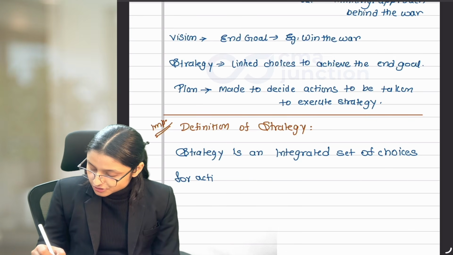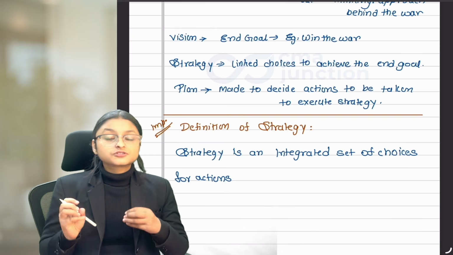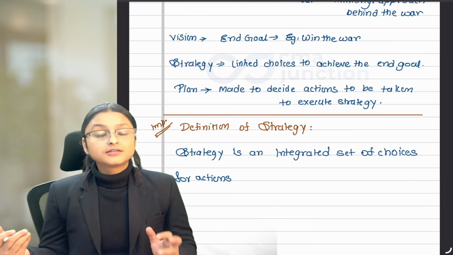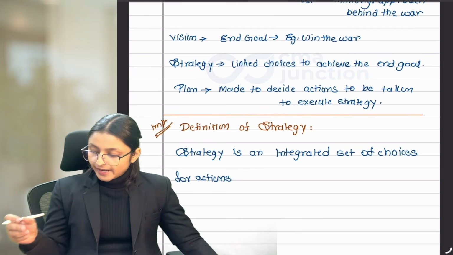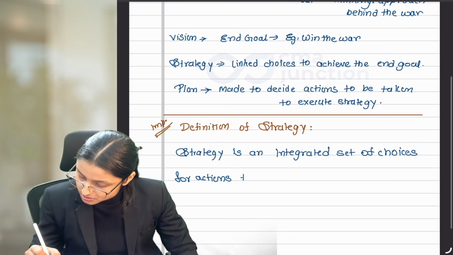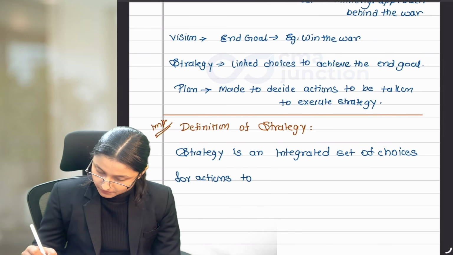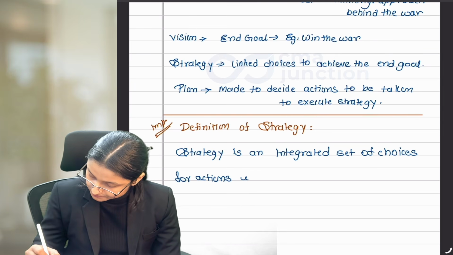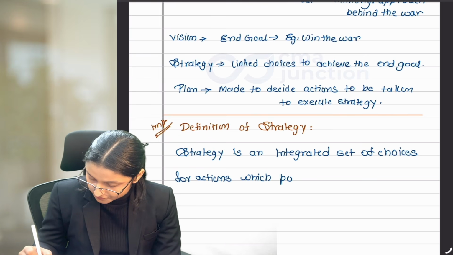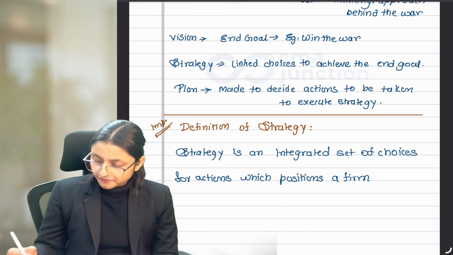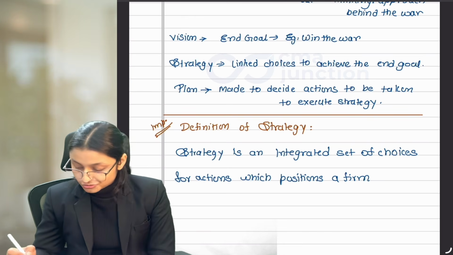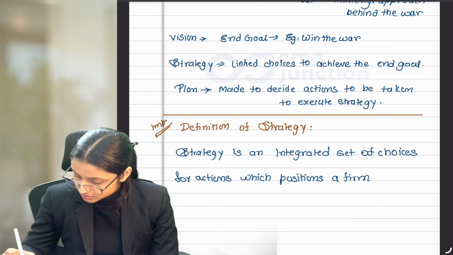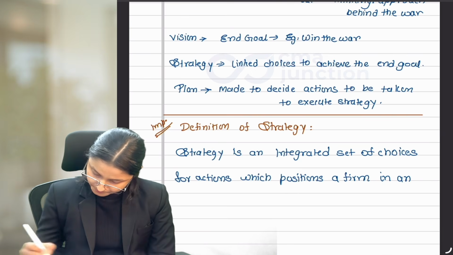Now what does this for action mean? For action means these choices which we are making tell us what actions we need to take, what actions we are not going to take. And why are we taking these actions? To position ourselves in industry. For actions, which positions a firm in an industry. So we have taken an integrated set of choices to decide what actions to take, what actions not to take, so that we can position ourselves in an industry.